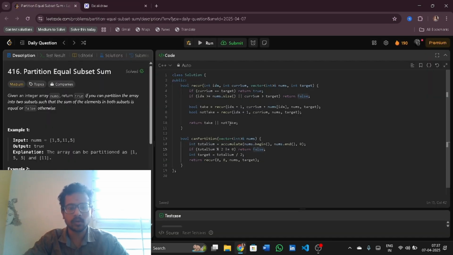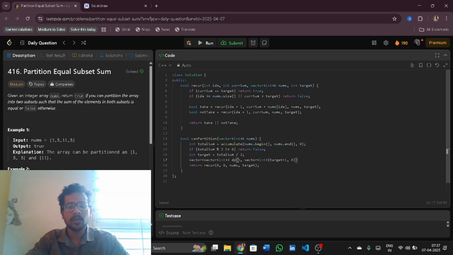So this is the code for the recursion. If I use a DP table, a vector of vector of int, dp of size n, vector of int of size target plus 1, comma 0.